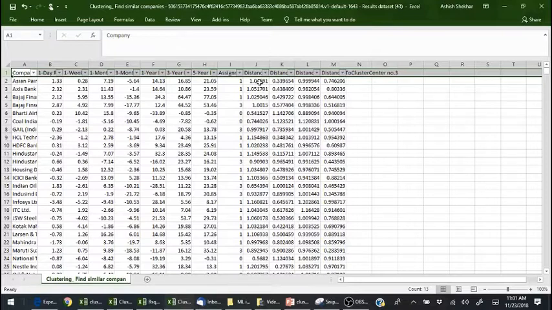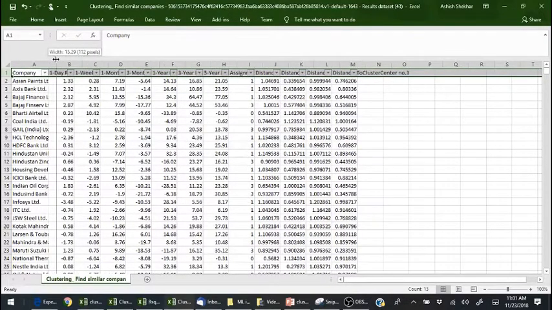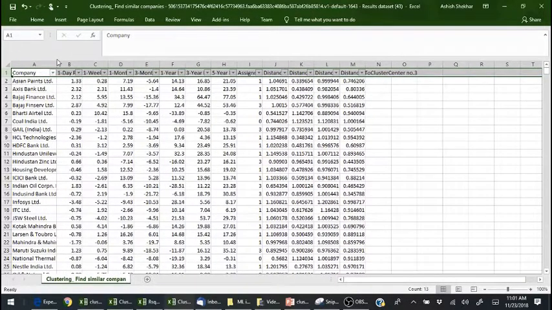I already told you I have not considered 10 years of data, so I have considered only up to 5 years of data. Now to see how this cluster works, it has classified these stocks into 4 grades: first grade, second grade, third grade, and fourth grade. It doesn't mean that first grade is the best one or zero grade is the best one. 0, 1, 2, 3. So let's see which is the best one. It has just classified into 4 clusters.